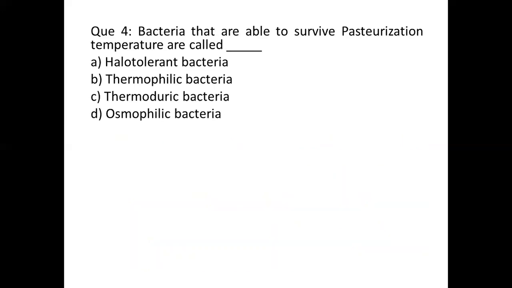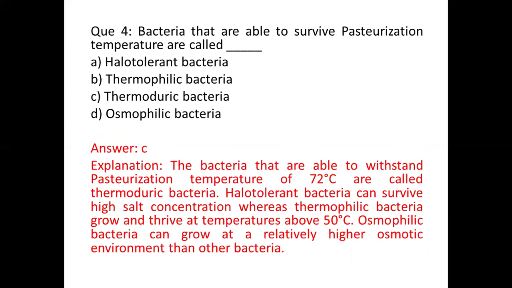Question number 4. Bacteria that are able to survive pasteurization temperature are called: option A, halotolerant bacteria, option B, thermophilic bacteria, option C, thermoduric bacteria, and option D, osmophilic bacteria. And the correct answer is option C, thermoduric bacteria. The explanation is, the bacteria that are able to withstand pasteurization temperature of 72 degrees Celsius are called thermoduric bacteria.